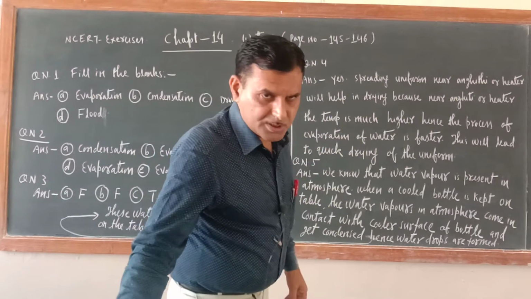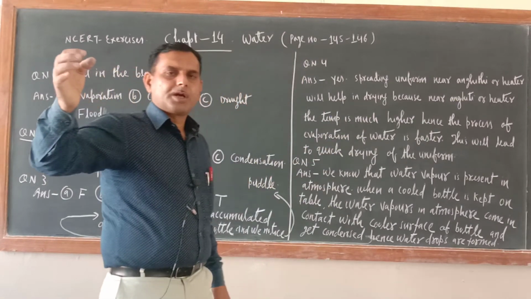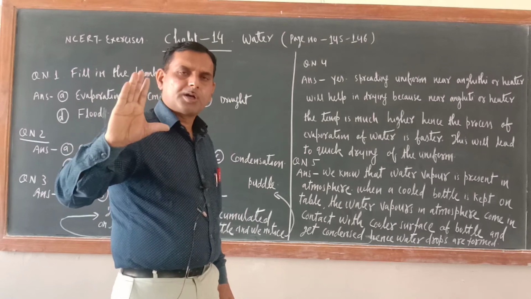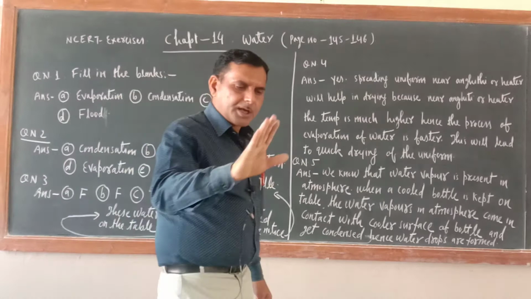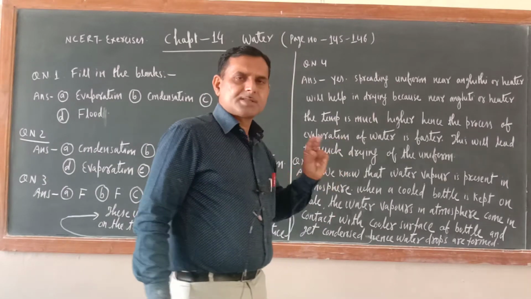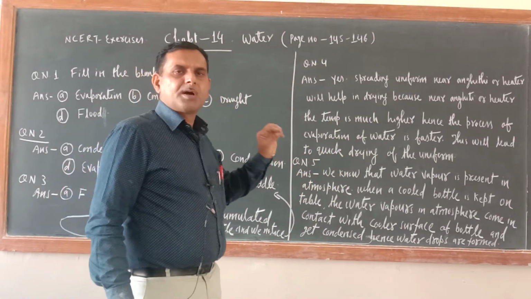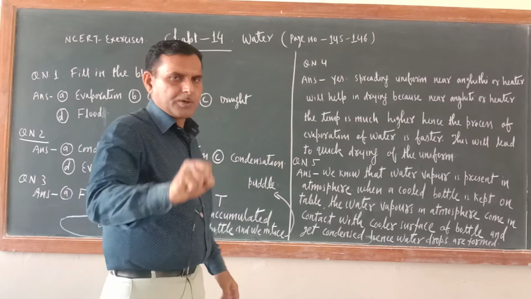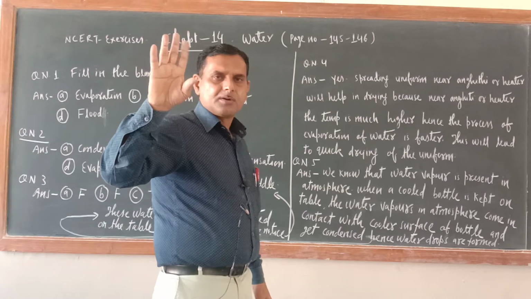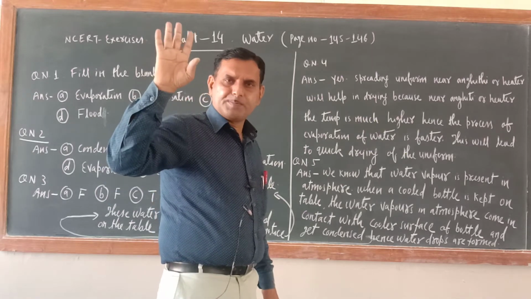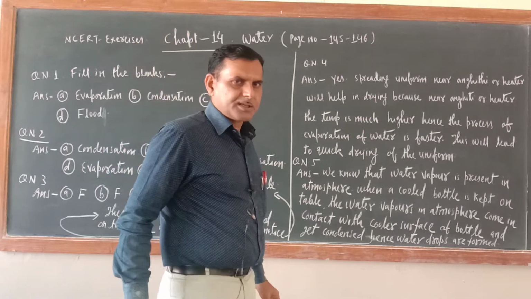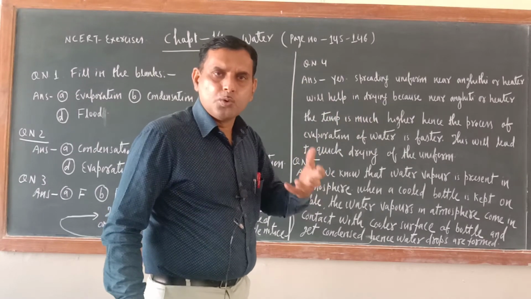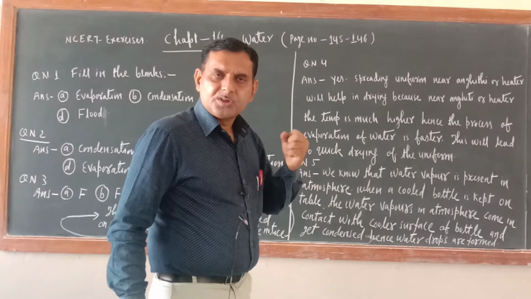Suppose you take out one bottle of water from the refrigerator and keep it on a table, and after some time you will see a puddle of water drops around it. Why? That is the question. Try to understand. In air, water vapors are present.